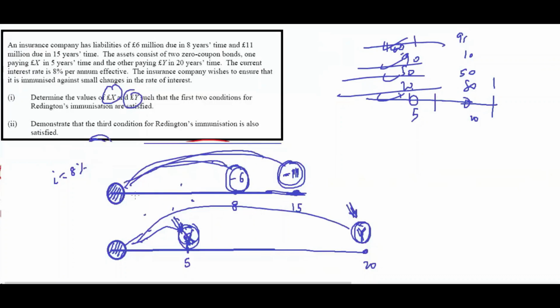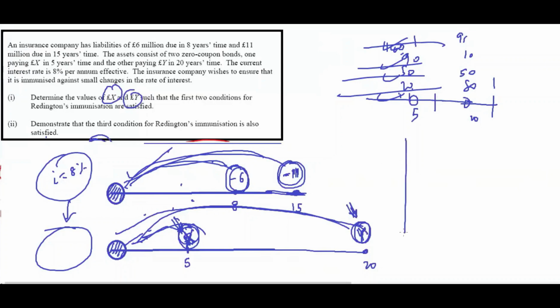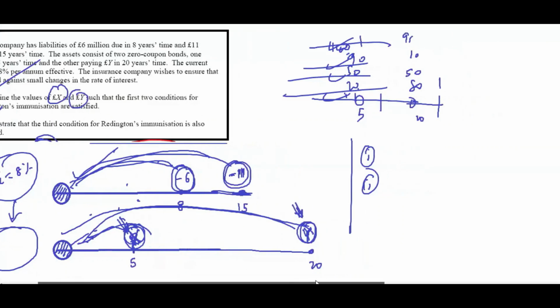We are not interested in the present value. We are interested in the change in interest rates. If the interest rate changes, then also your asset should be equal to or more than the liability. For that, you have to satisfy the three conditions. The first one, they said, check that the first was satisfied. Then demonstrate that the third condition for Redington's immunization is also satisfied. So let's go through the solution.